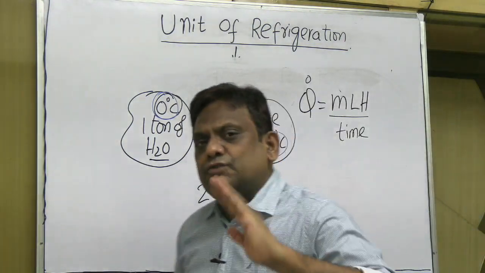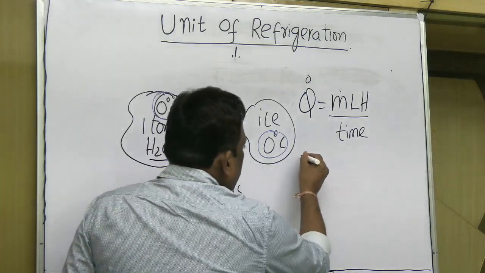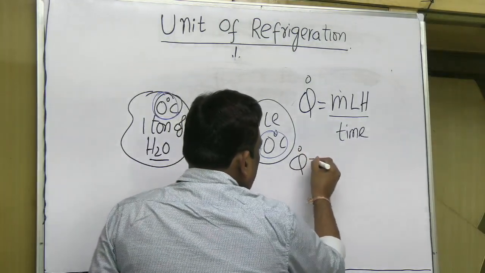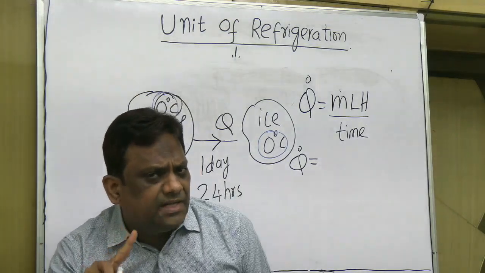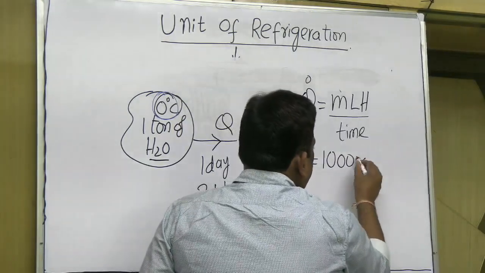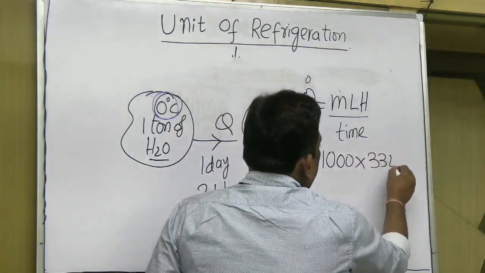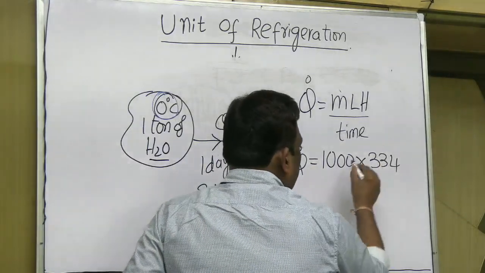In interviews, this was the question asked. Now observe here. Let's calculate heat transfer rate. Mass: generally, 1 ton means 1000 kg. Latent heat: the latent heat of fusion of water is 334 kilojoule per kg.